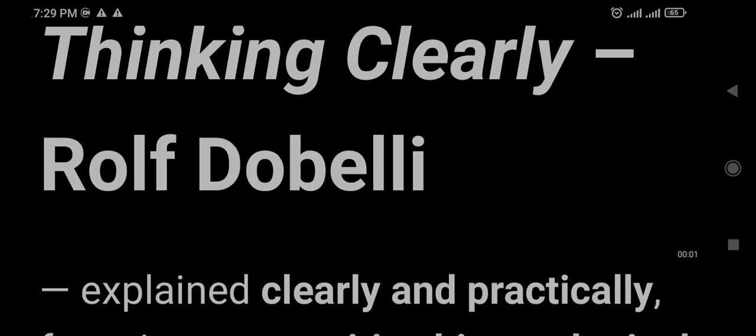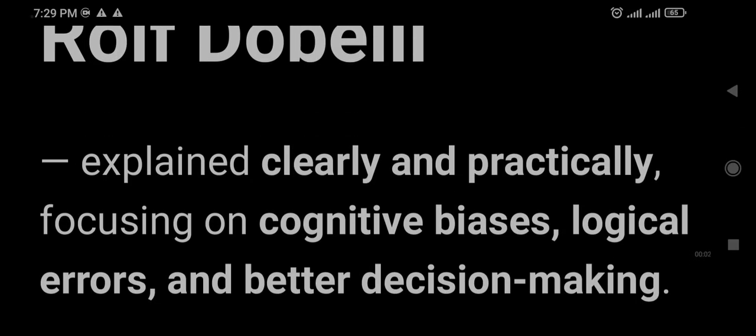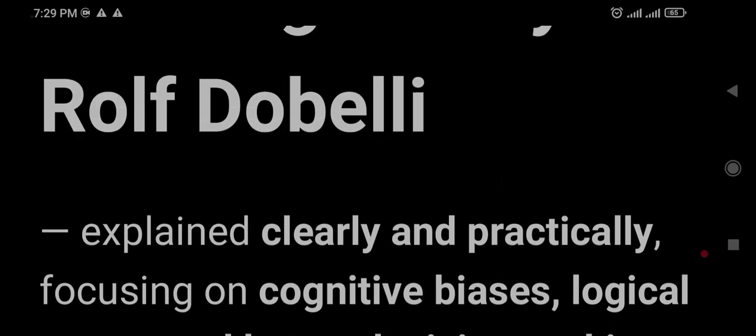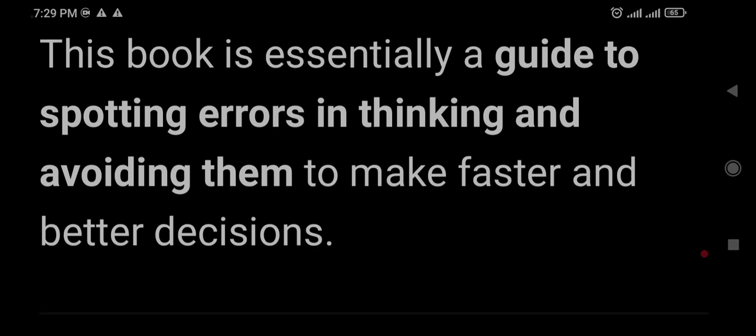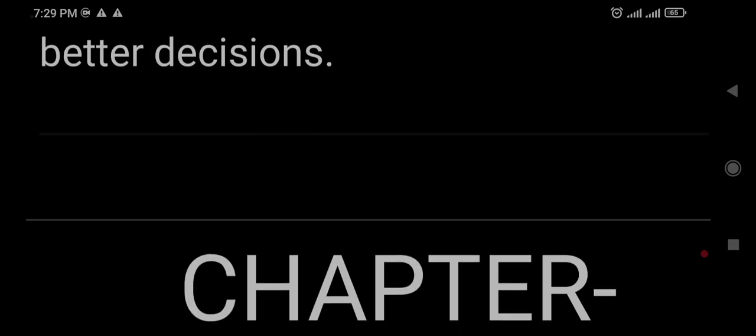The Art of Thinking Clearly by Rolf Dobelli explains clearly and practically, focusing on cognitive biases, logical errors, and better decision making. This book is essentially a guide to spotting errors in thinking and avoiding them to make faster and better decisions.